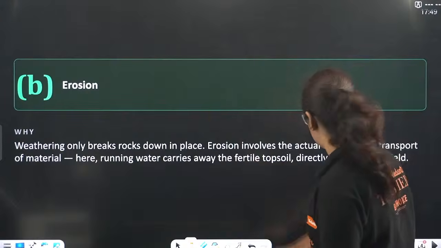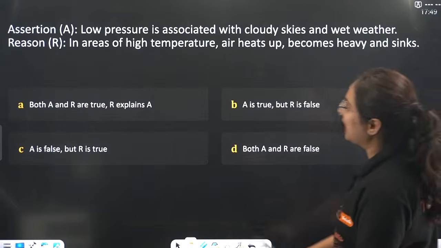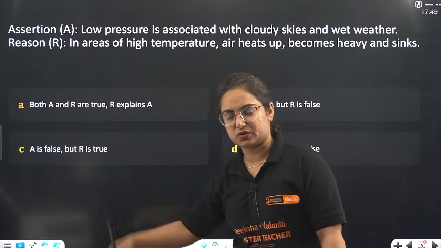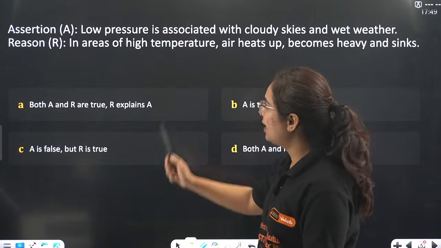Okay, the answer is erosion. Great, thank you for telling us the answer is erosion. The next slide. Okay, assertion.